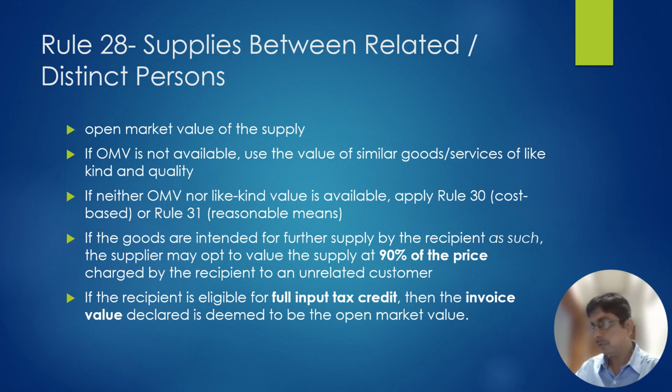You need to refer to the open market value, that is, at what rate this mobile phone is sold if there is no exchange of the old phone. Suppose it is sold at 24,000, then the open market value is 24,000, and GST is payable on 24,000.